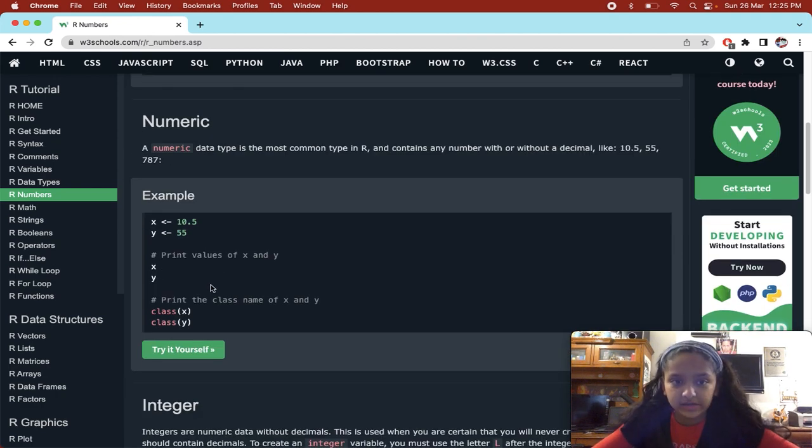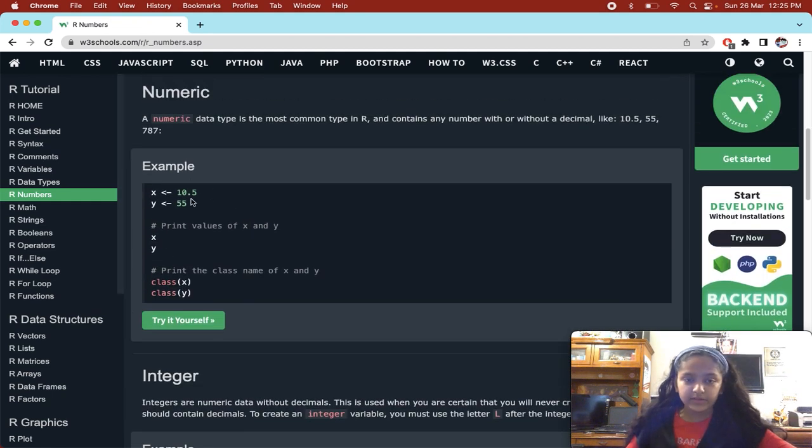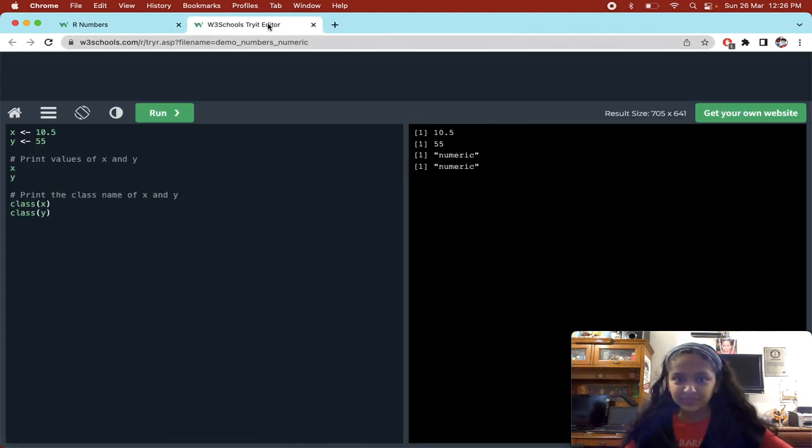Numeric. A numeric data type is the most common type in R and contains any number with or without decimal, like 10.5, 55, 787. We have already discussed this, so let's get ahead. By the way, this is an example. We are making two variables, one with 10.5 as the value and the other with 55. As these both have numeric data type values, when we print x and y, we get 10.5 and 55. And when we find out what type it is, we get numeric.